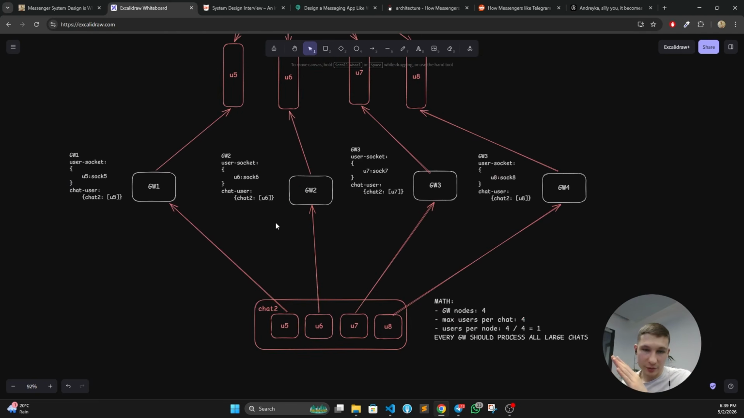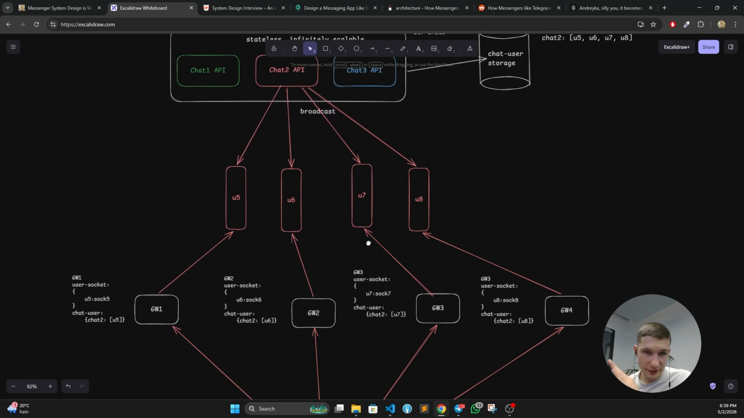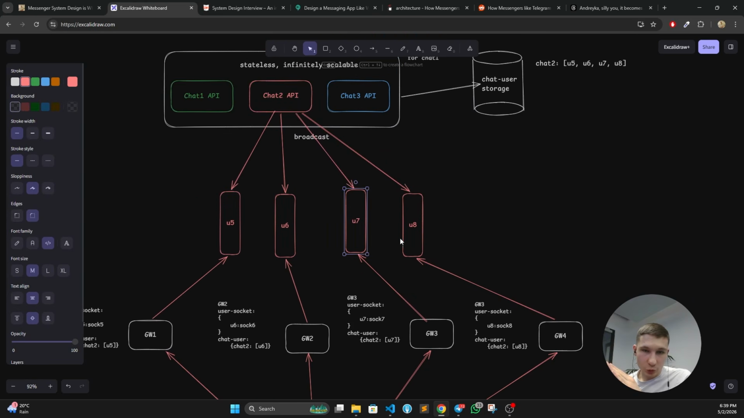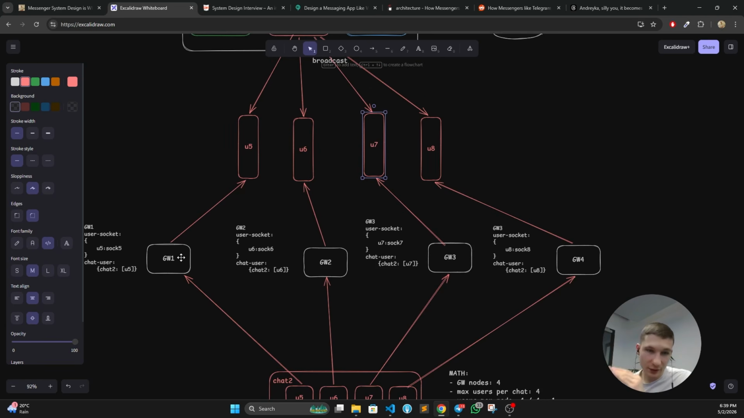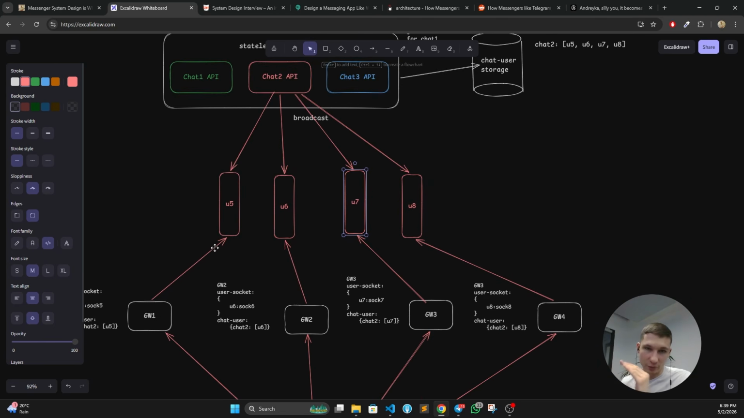Now let's see what happens. Due to round robin, we evenly distributed user connections. It's all great. We have connected each gateway node to a unique queue per user. And now what happens? Yes, in a sense, we make each gateway node process fewer messages than before, but still every gateway node will process all the messages from a large chat.